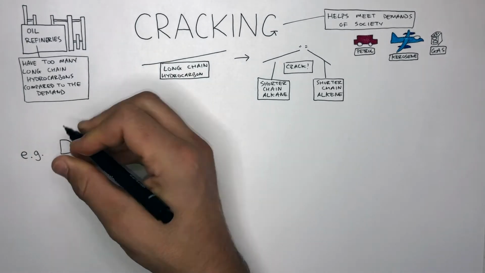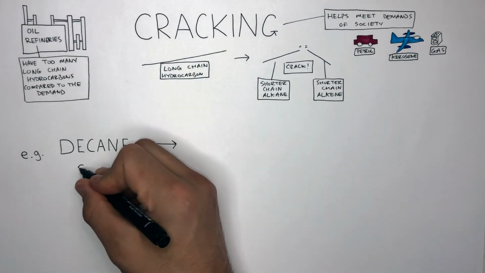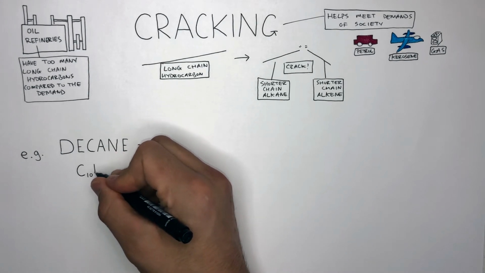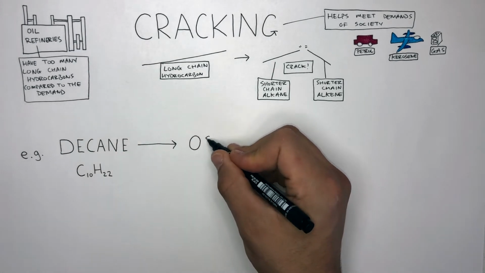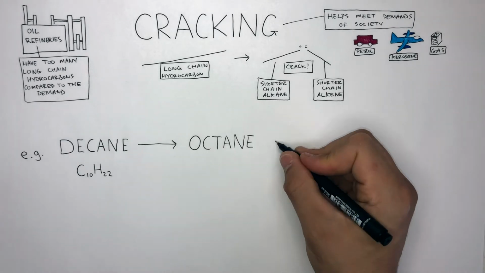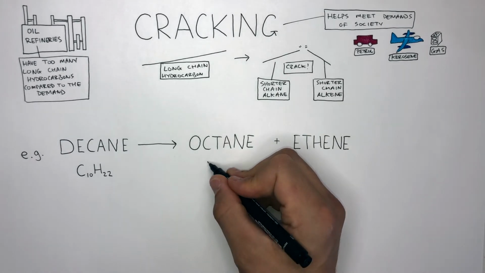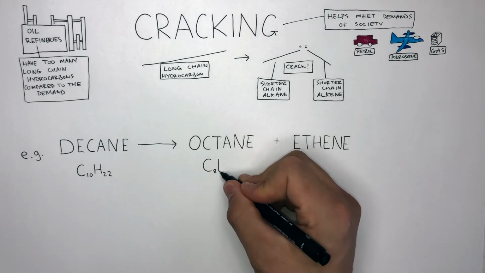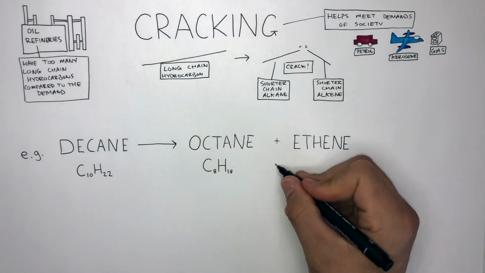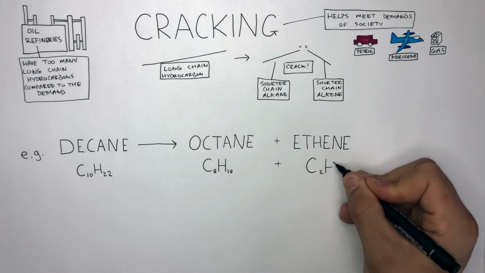For example, decane, which has a formula of C10H22, can be cracked into octane and ethene. The chemical formula of octane is C8H18 and ethene is C2H4.